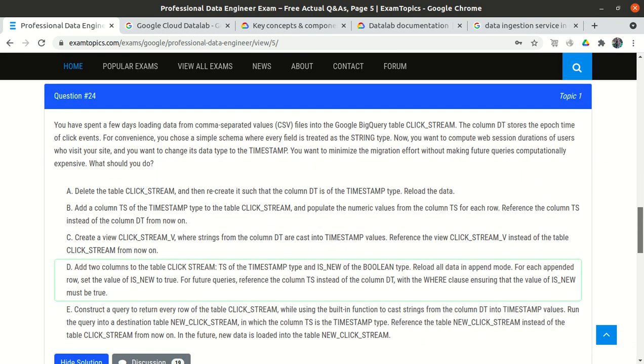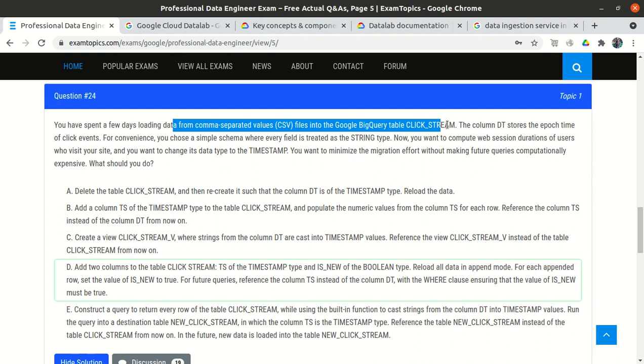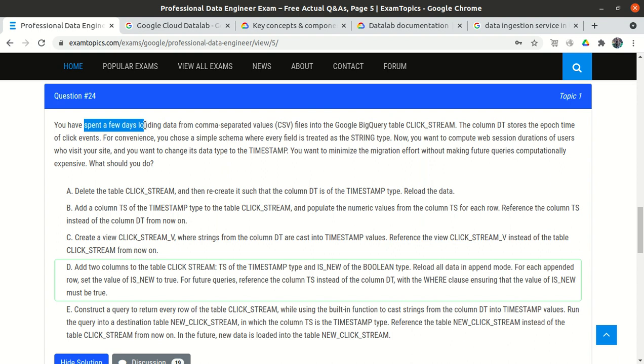Question number 24. Okay, it's a little bit large question. So you have spent a few days loading data from comma separated files into the Google BigQuery table. So always remember one thing, when you read the question, just note down the keywords. They have mentioned we have spent a few days. We already spent a few days loading the CSV file into the Google BigQuery. In Google BigQuery we created one table, that is a clickstream table, and we have loaded the CSV file, and to load the CSV file into Google BigQuery we already spent so many days.